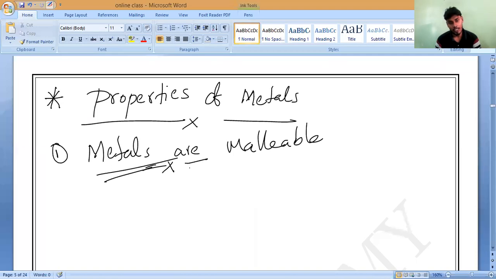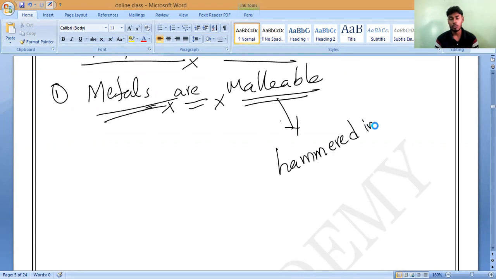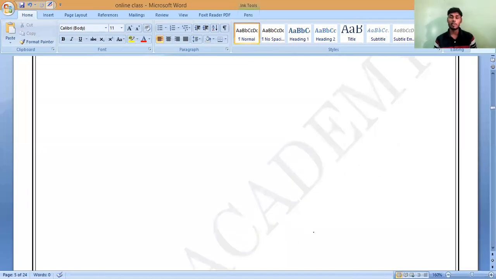Are you understanding? Please respond. Metals are malleable. For example, just now I said, you can take the chalk case. What is the meaning of malleable? Hammered into thin sheets. If I'm hitting with a hammer, it is hammered into thin sheets. Thin sheets is called malleable, and the property is called malleability. So I am saying that metals are malleable, but are all the metals malleable, or only some metals? That is what we'll study.